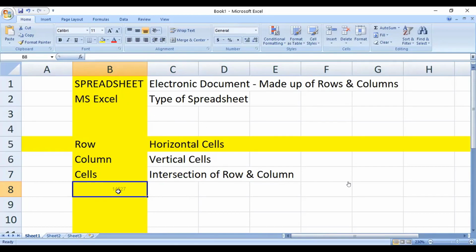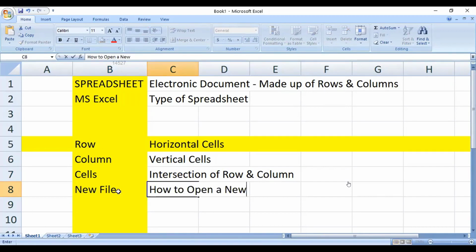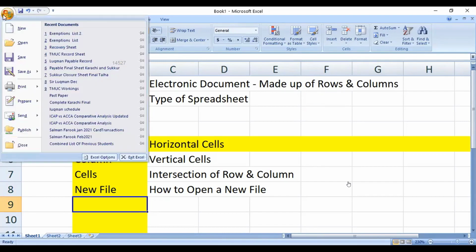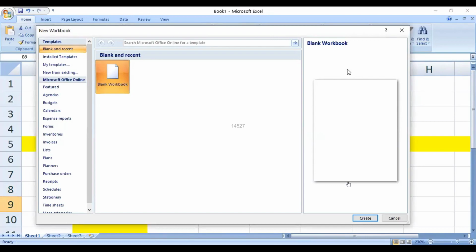One of the functions that you need to understand with respect to this spreadsheet is how to open a new file. So let me explain to you how to open a new file. You click on this Office button and you click on New. When you click on New, you will see that there are multiple options in front of you. One of them is this blank workbook.